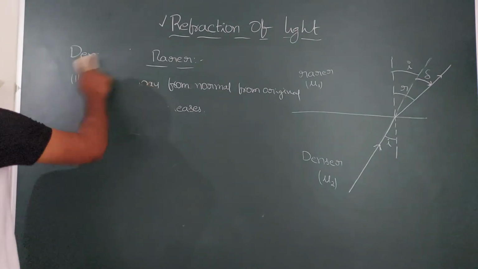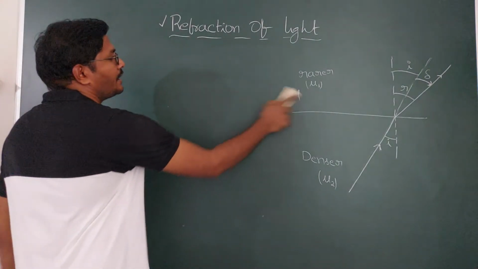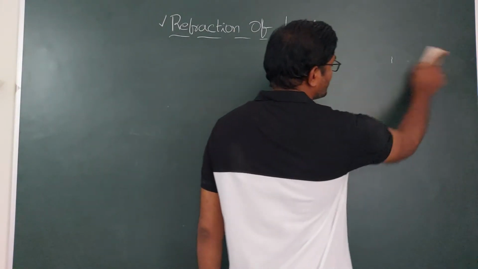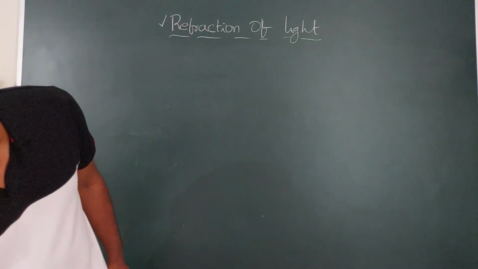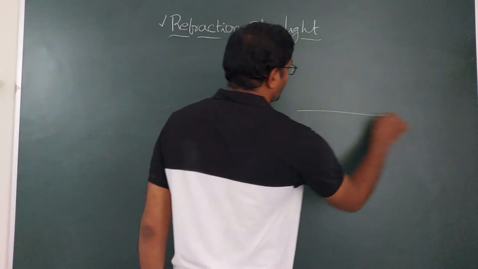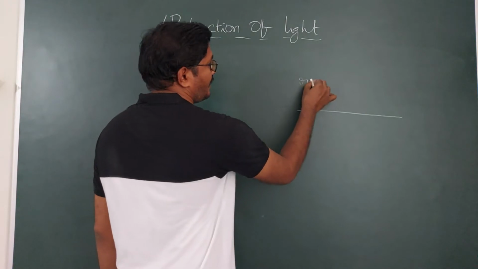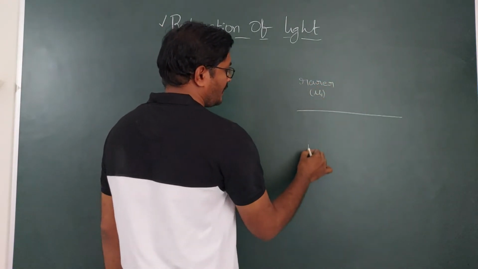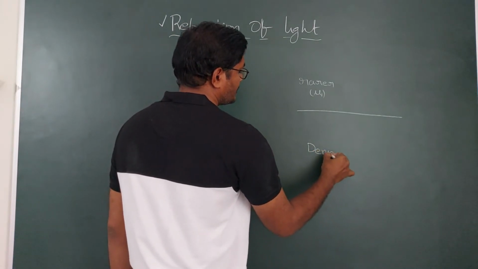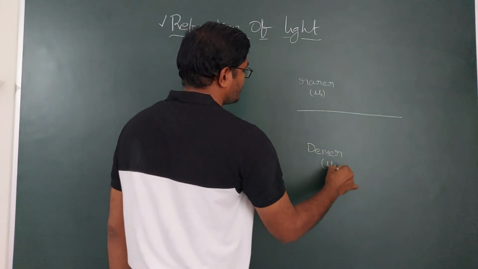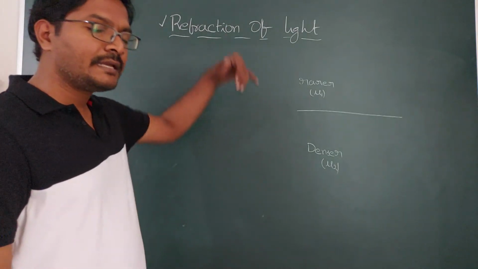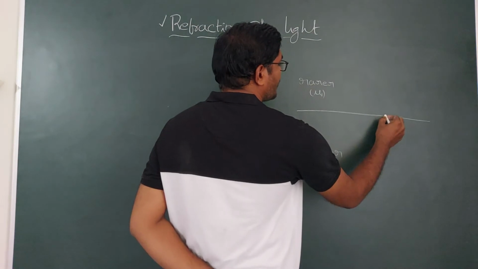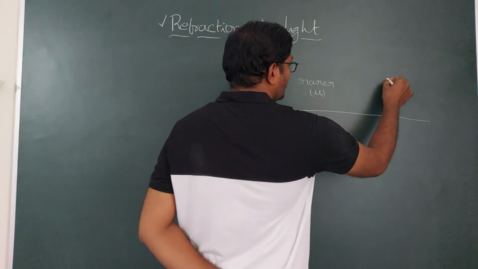This is the rarer medium, with refractive index mu1, and this is the denser medium, with refractive index mu2. Normal is nothing but the perpendicular drawn at the point of incidence. Now this is the normal.